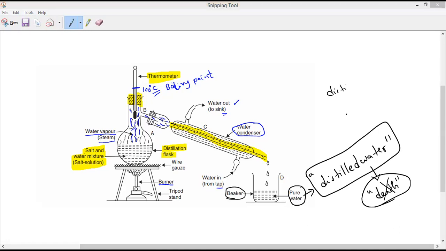But regarding distilled water, there are many coastal areas where drinking water is not available in adequate quantity. For example, if you take our Chennai city, have you noticed it, everybody? Chennai city, yes or no?